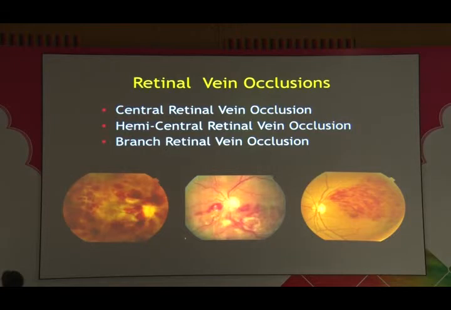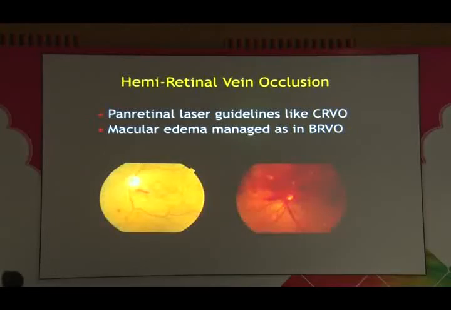There are three types of venous occlusions: the central retinal vein occlusion, hemicentral retinal vein occlusion, and the branch retinal vein occlusion. The only thing important to know is that the macular edema following hemiretinal vein occlusion is to be treated as if it is in BRVO, whereas it can lead to neovascular complications like CRVO.